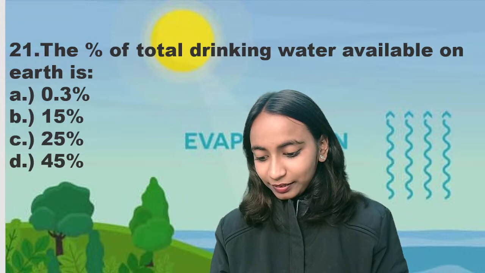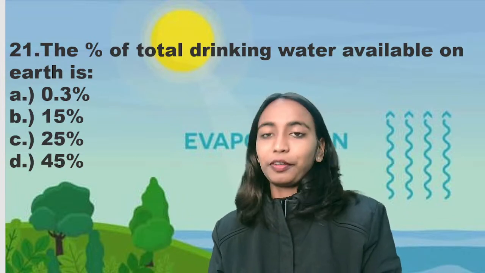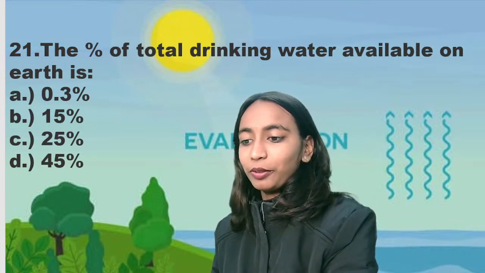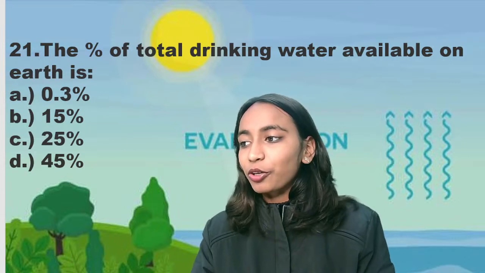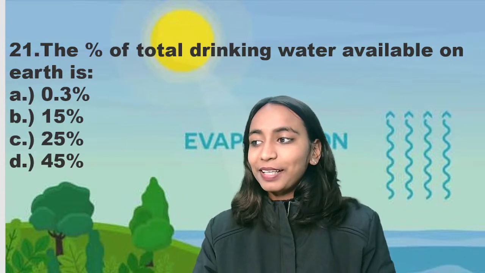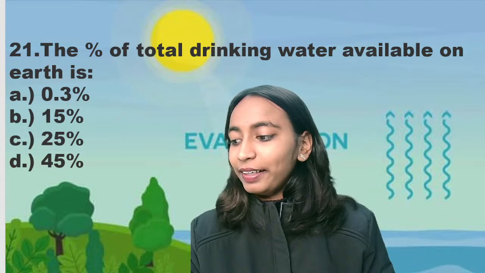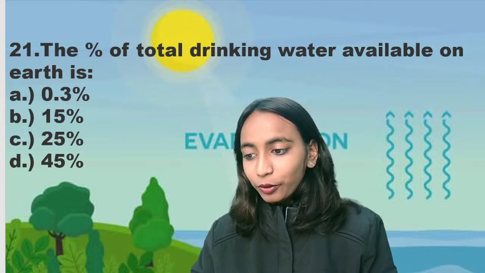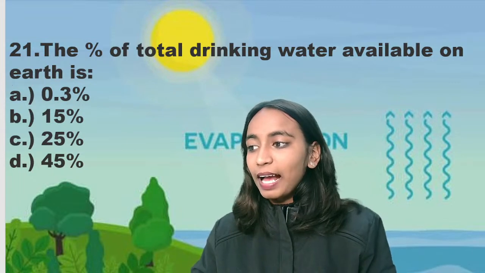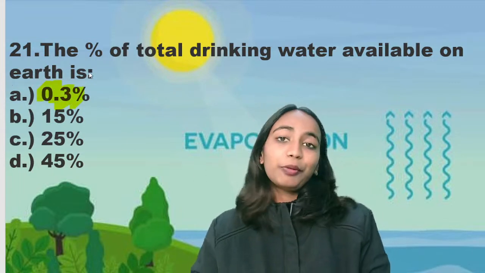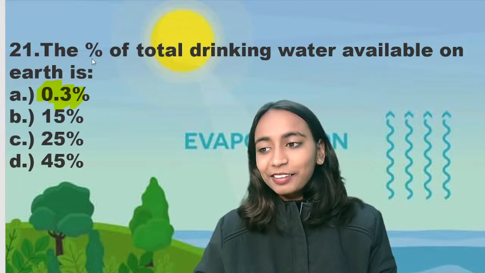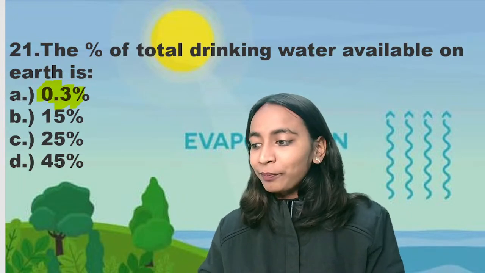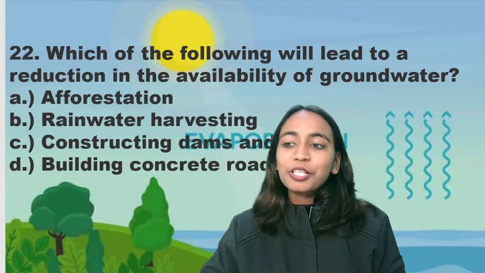A, okay. D, different answers are there. Drinking water. Look, we are not asking about the percentage of total water. We are asking about the percentage of drinking water. 0.3, correct. The total percentage of drinking water that is accessible to us, it should also be accessible, right? Only then will it be of use to us. 0.3%.